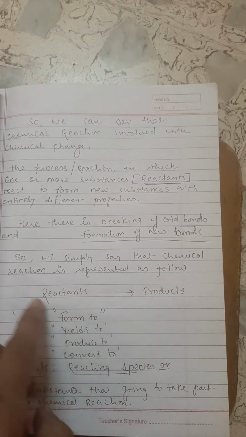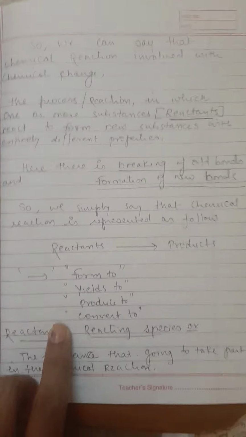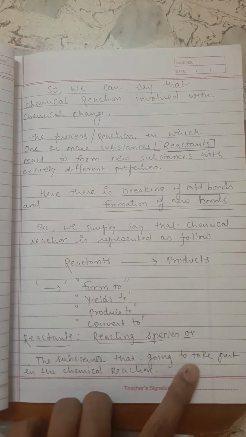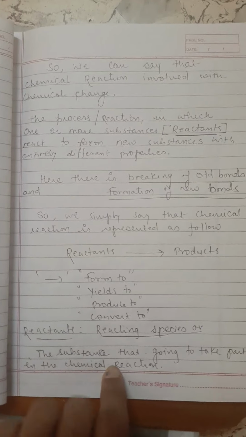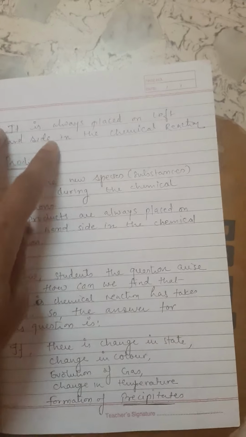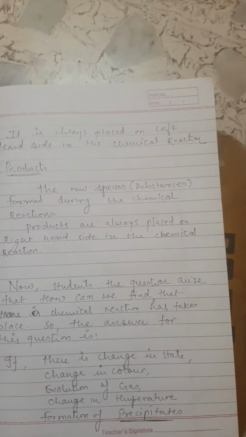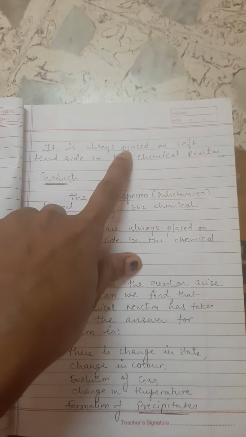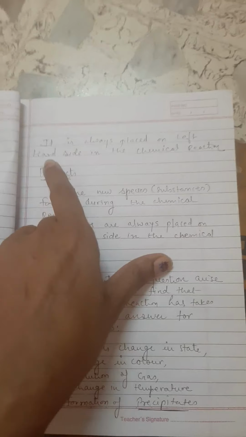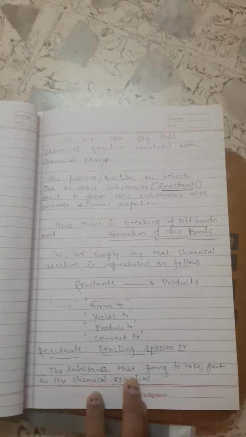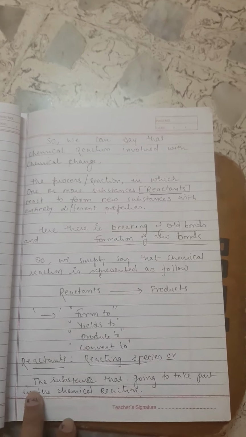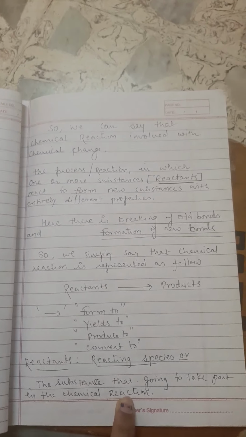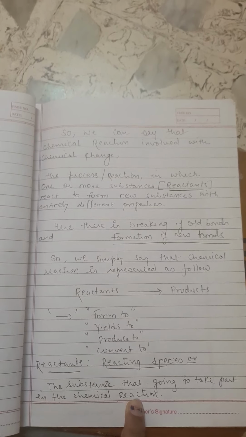So the question arises, what are reactants? Reactants are the substances that are going to take part in the chemical reaction, or simply we can say they are the substances which take part in the reaction to give us a new substance. On which side are they always placed? The left hand side in the reaction, children. So reactants are the reacting species, the substances that take part in the chemical reaction.